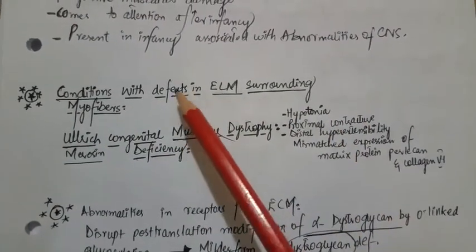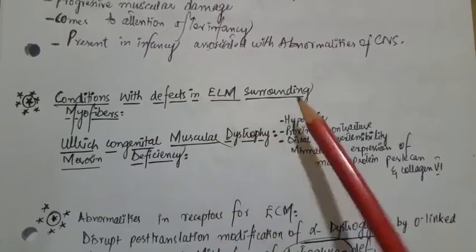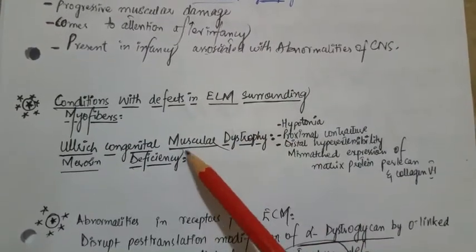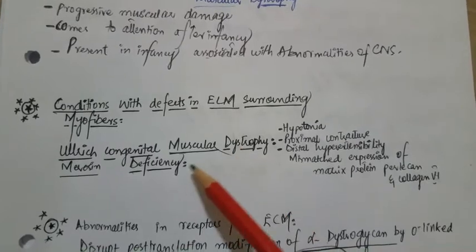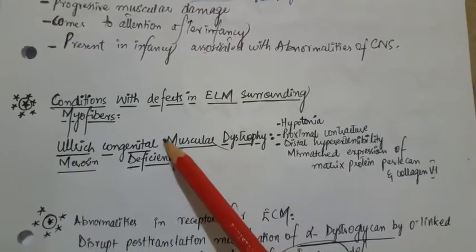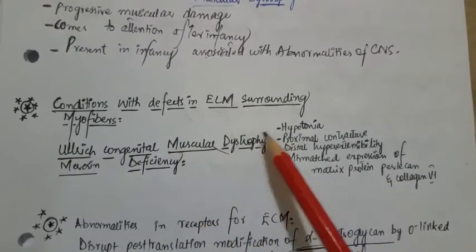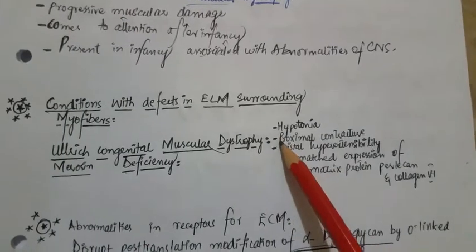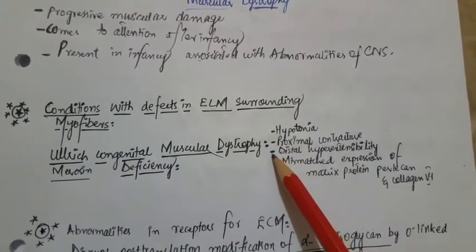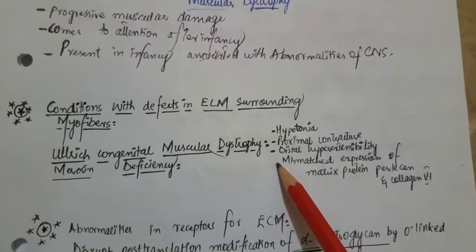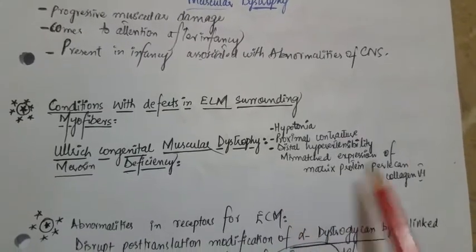The conditions which result in a defect in the ECM include Ullrich congenital muscular dystrophy and merosin deficiency. When these two disorders are present, this results in hypotonia, proximal contracture, distal hyperextensibility, and mismatched expression of the matrix proteins perlecan and collagen 6.